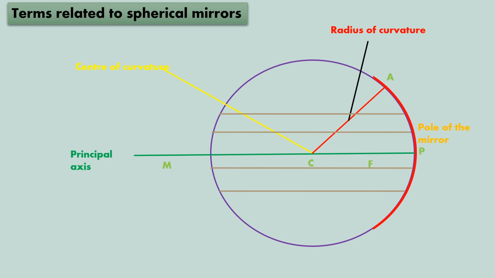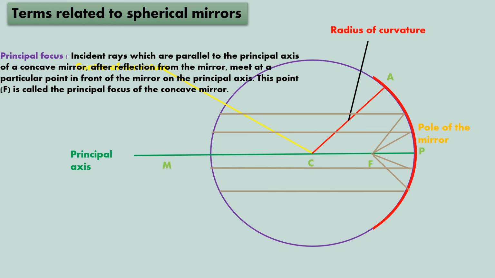Now this F that you see, you can see the lines. Now the lines which are shown are nothing but the light falling onto the mirror and then reflecting at one point, that is point F. Now that is called the principal focus.